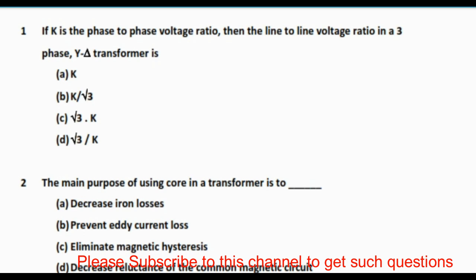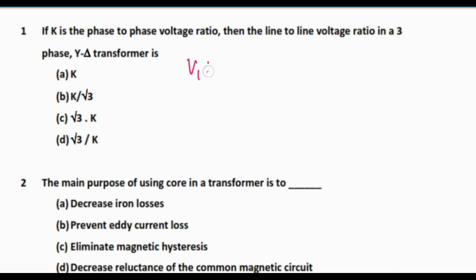So this is the first question: if K is the phase to phase voltage ratio, then the line to line voltage ratio in a 3-phase star delta transformer is. So here phase to phase voltage means V1 is to V2, phase to phase voltage K, and here the star, and here this is delta.